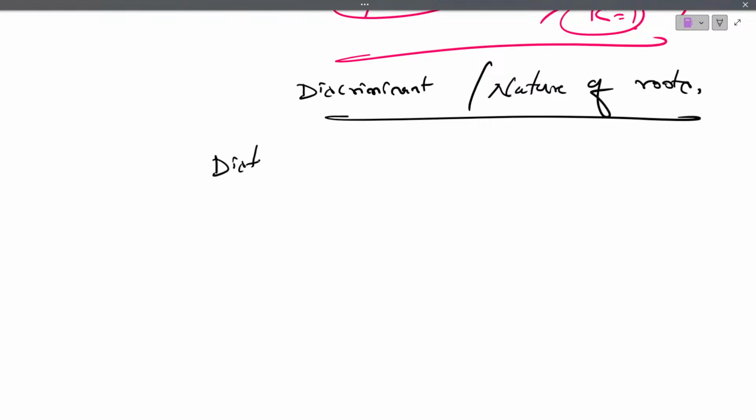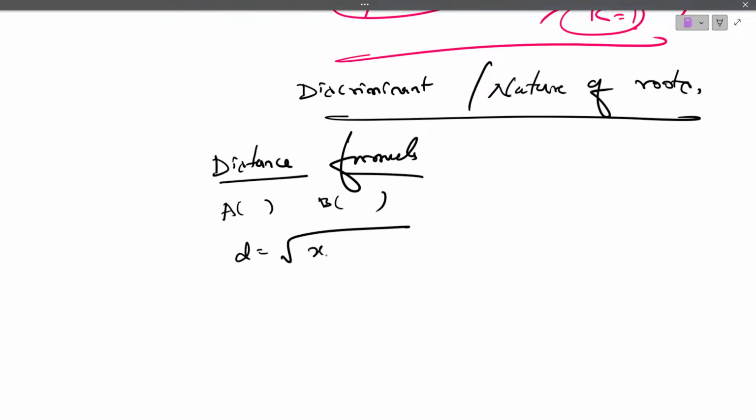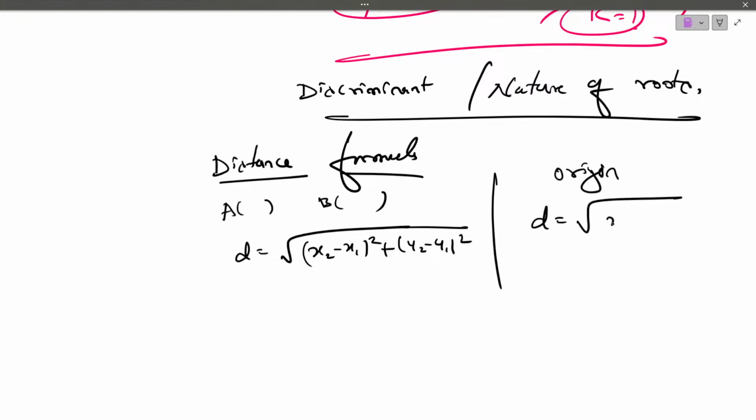Now in distance formula, we have two cases. When we know A and B coordinates, we use the formula D equals root of (x2 minus x1) whole square plus (y2 minus y1) whole square. One more, from origin. To find the distance from origin, we have the formula D equals root of x square plus y square.